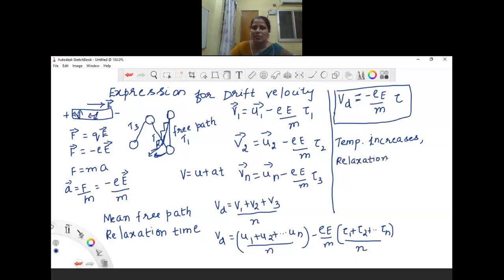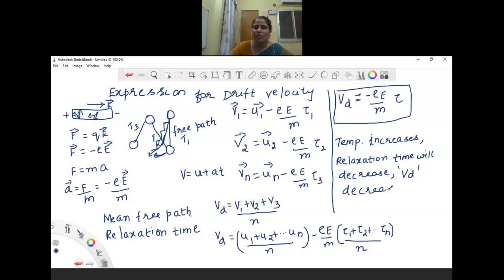If the relaxation time decreases, then the drift velocity will also decrease.